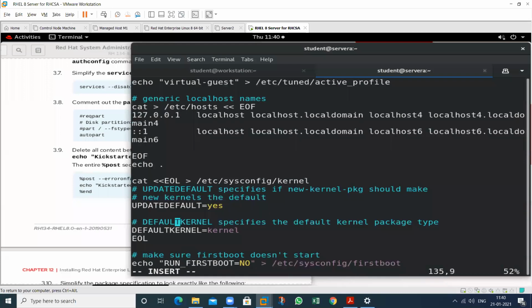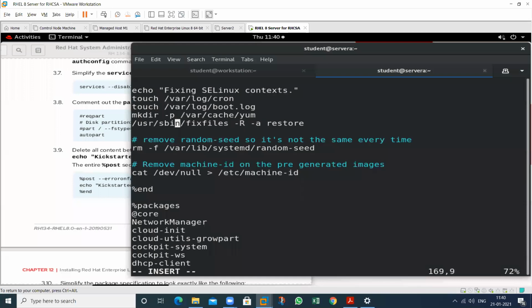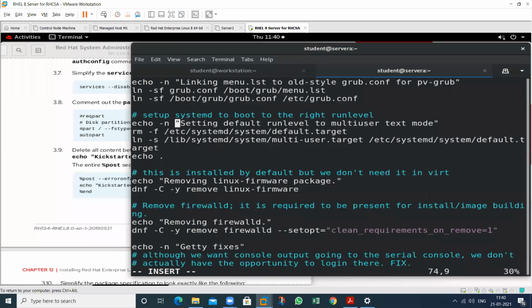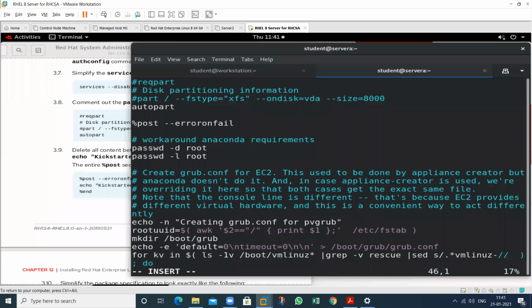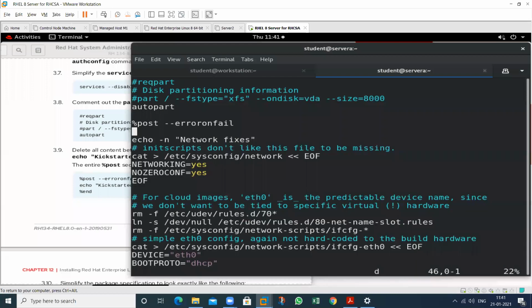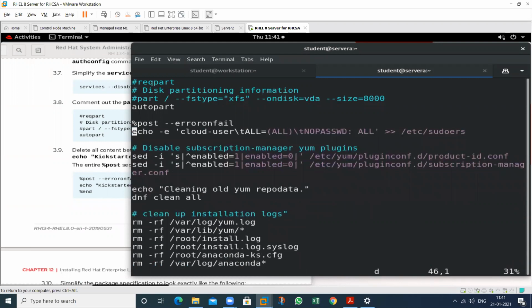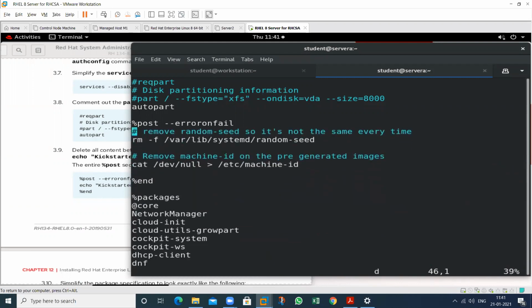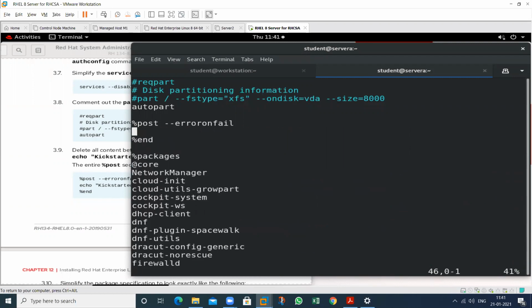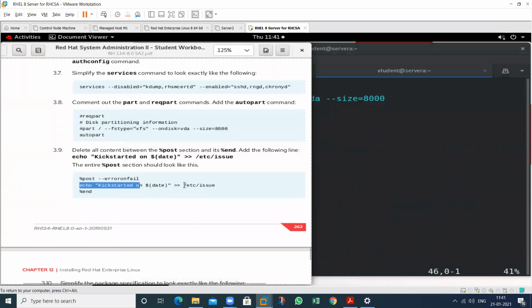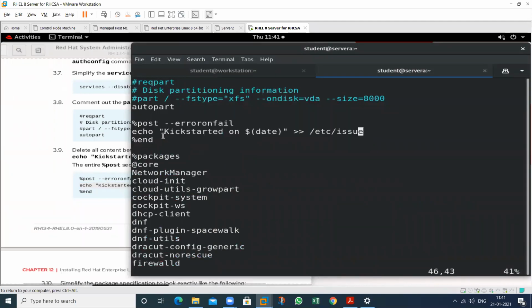And write only one line. So I will remove the whole one. So just type dd. This will delete all the lines. So delete the one where, so this is the end, and this one. And only write this particular line between this and this. Only this line we have to write.